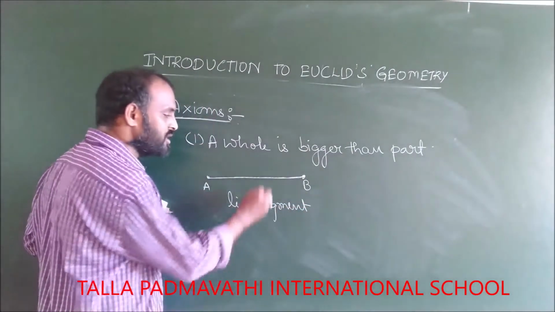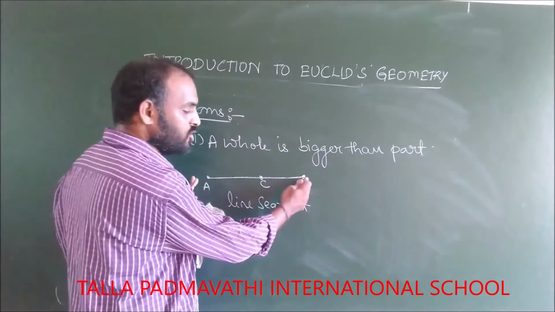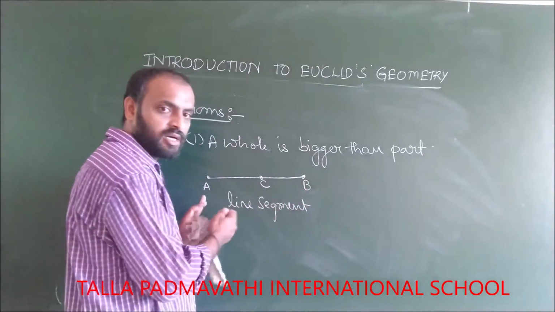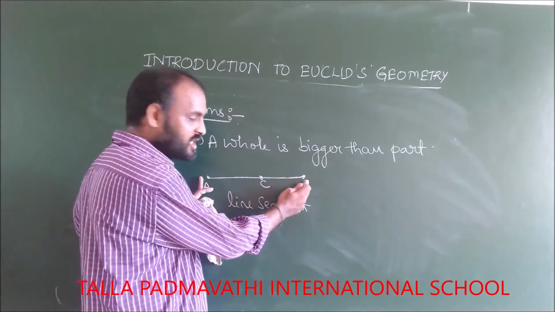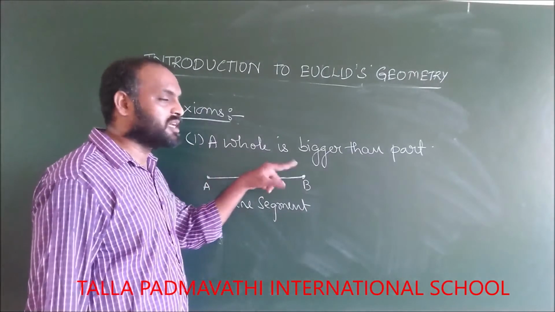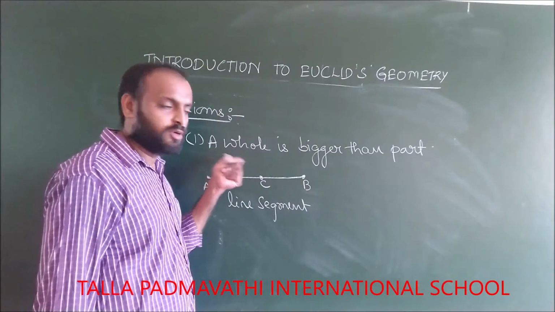In this line segment, I'll mark another point C. If AB is the whole length, BC is the part of the length. So which is bigger? The whole length AB is bigger than this part. That's why the first axiom is: a whole is bigger than part. It's a self-evident fact which doesn't require any proof.